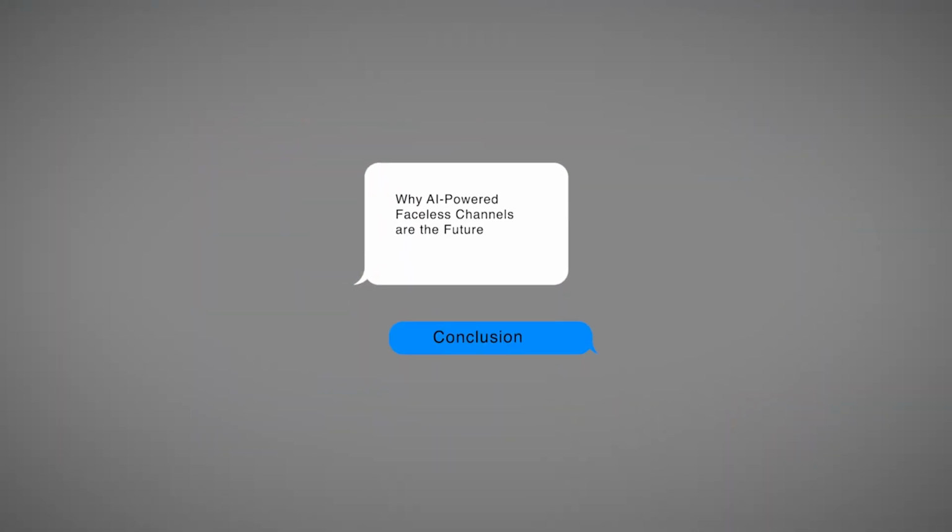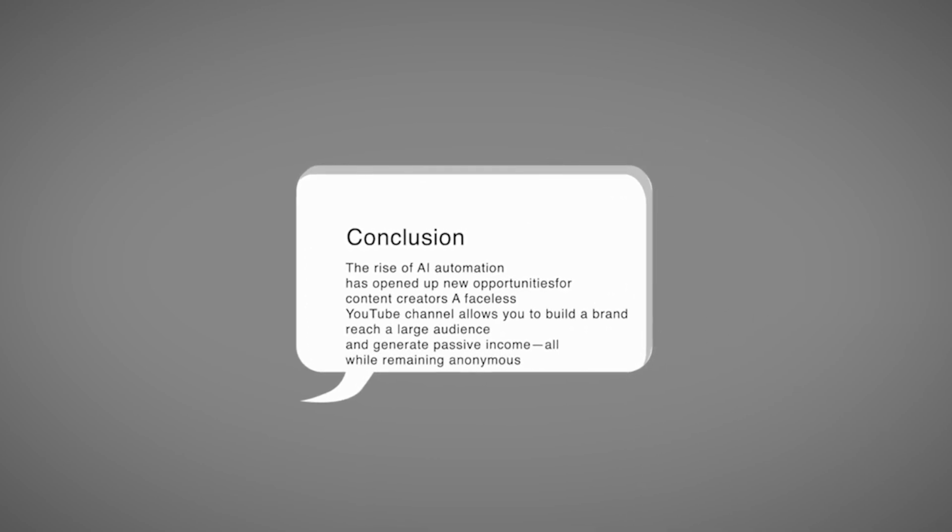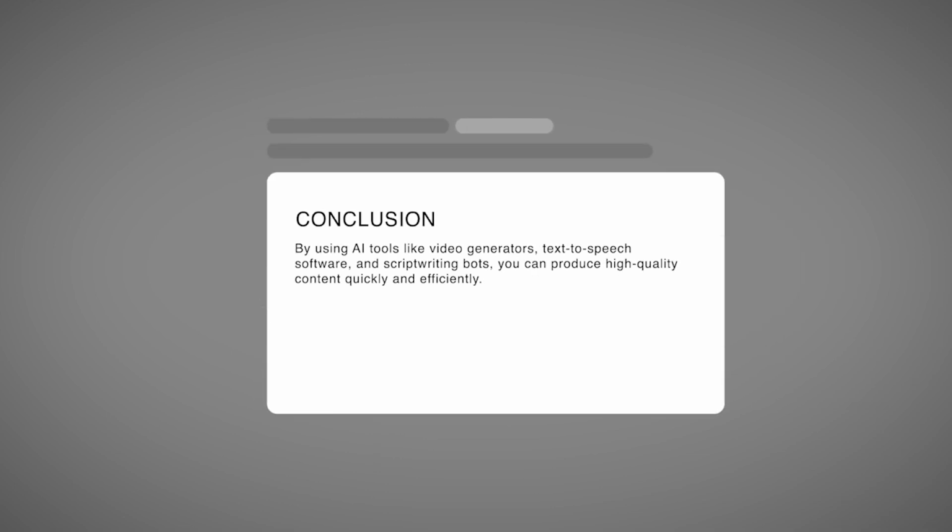Conclusion: why AI-powered faceless channels are the future. The rise of AI automation has opened up new opportunities for content creators. A faceless YouTube channel allows you to build a brand, reach a large audience, and generate passive income, all while remaining anonymous. By using AI tools like video generators, text-to-speech software, and script writing bots, you can produce high-quality content quickly and efficiently.